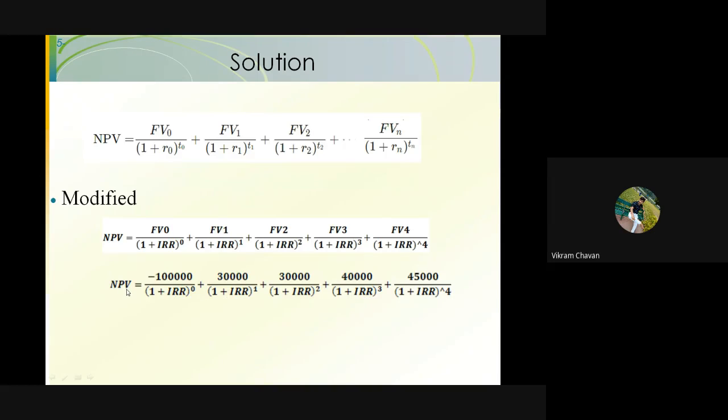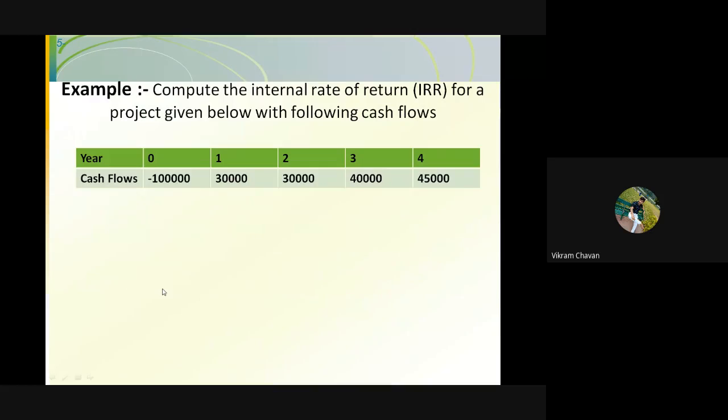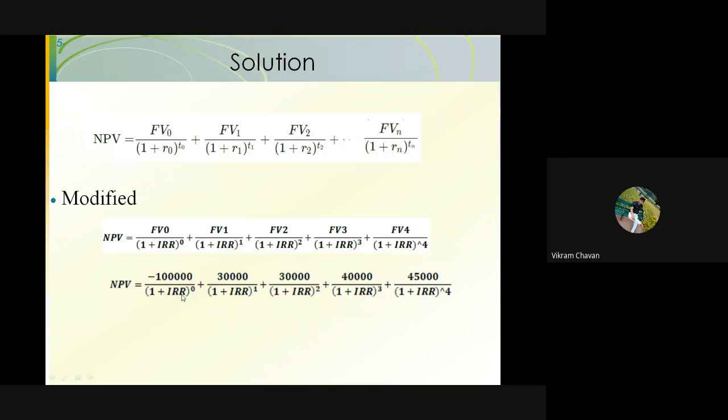So how to find this IRR value? It will be found on the basis of guessing. Guess any value of IRR: guess 5%, guess 6%, guess 10%, guess 20%. Initially guess any value, put that guess into this formula, and find out the NPV value. So that is one methodology. Please write down these points.